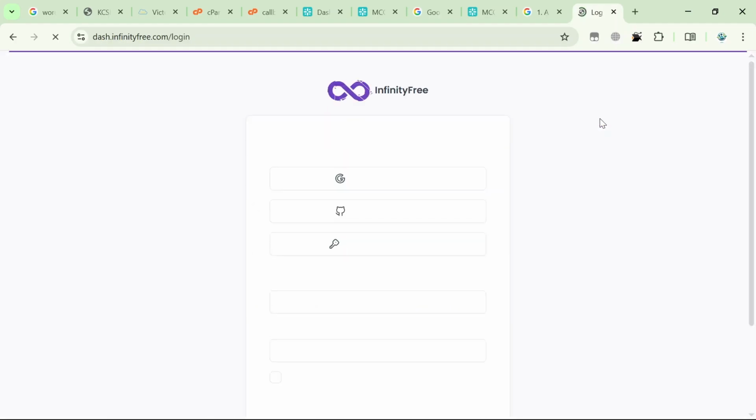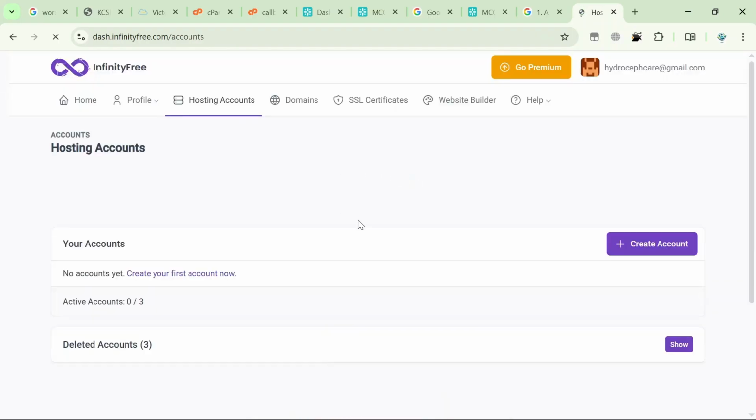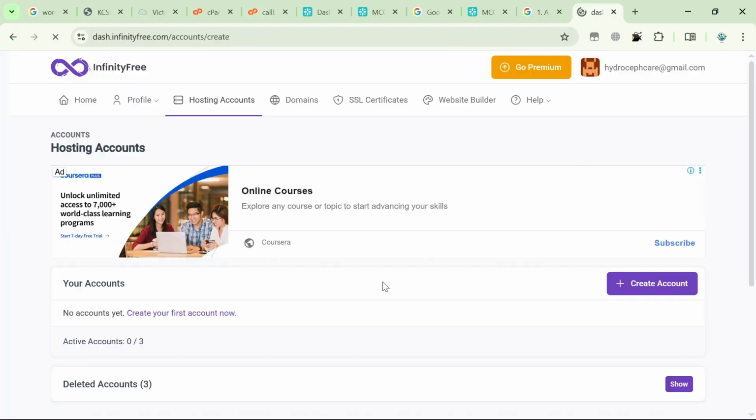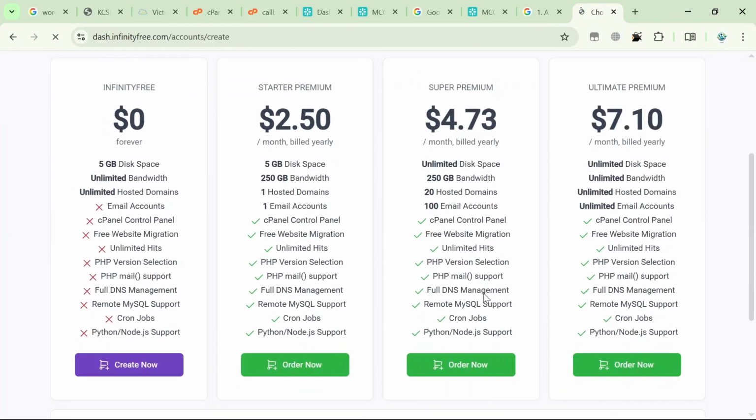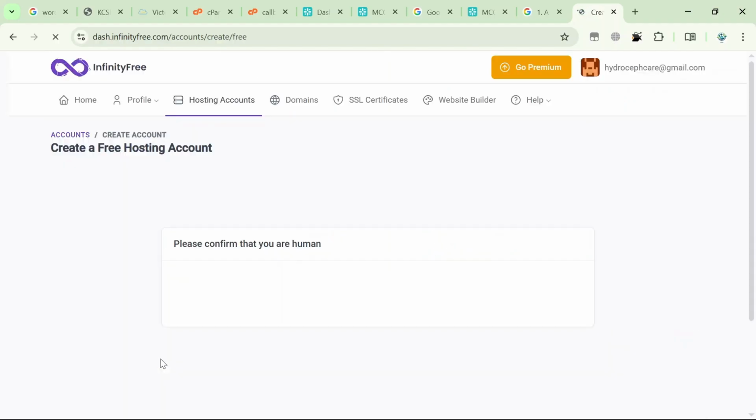If you're a new user, you're going to create an account, log in with Google. There you go. So currently I have no account on my Free Infinity. I'll create a new one. You select on the free version of it.